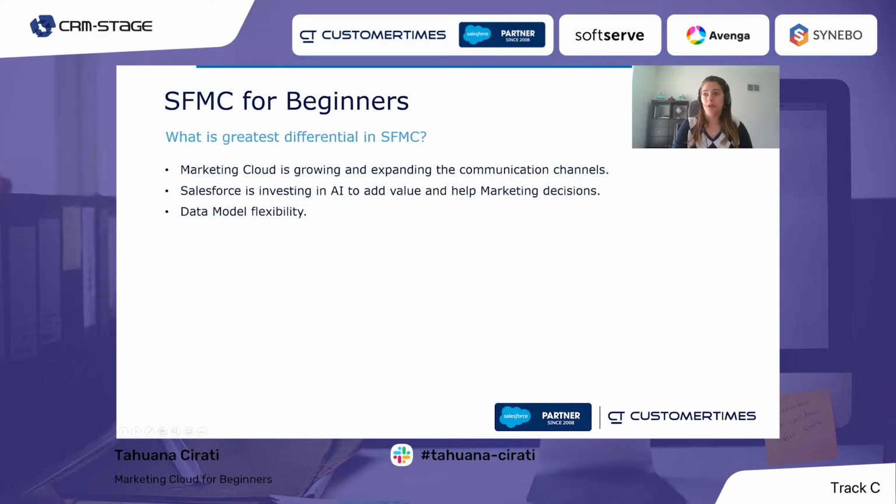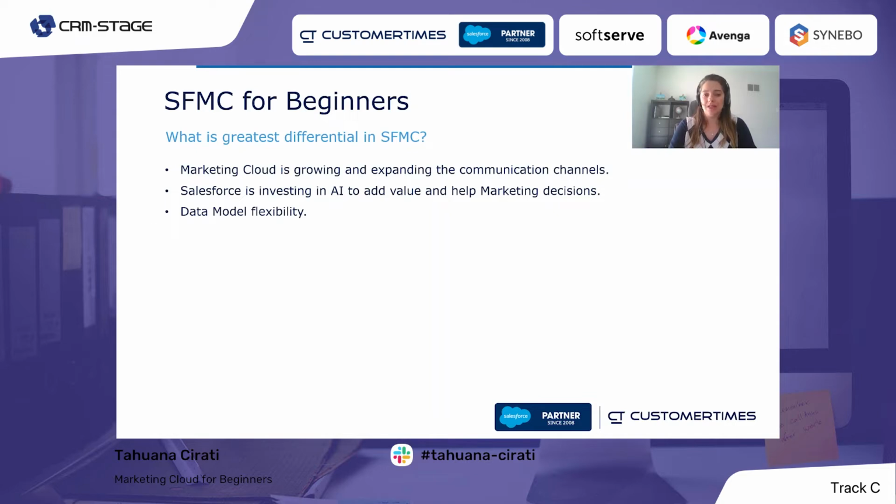And for me, what is the greatest differential in Marketing Cloud? What I see as some of the greatest points in Marketing Cloud, and they make Salesforce a very, very powerful tool in my opinion, is that Marketing Cloud is growing and expanding the communication channels. Salesforce is constantly acquiring different products and adding them to Marketing Cloud, as we will see in the next slide.